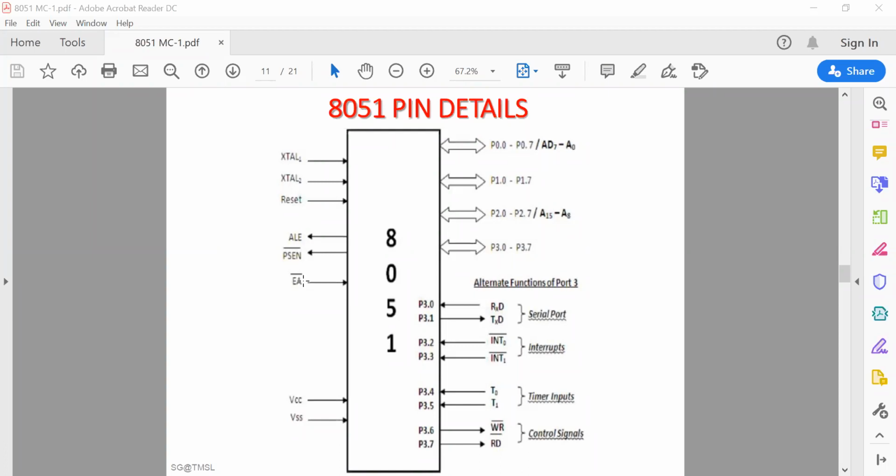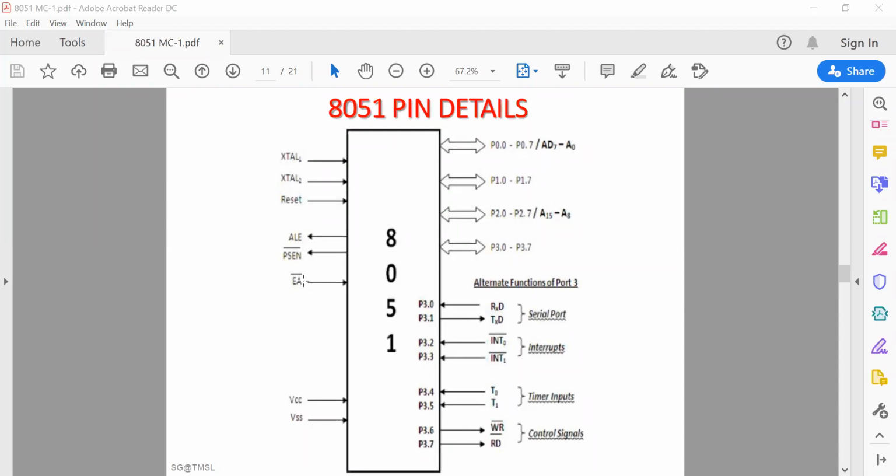Now a maximum of 64 kilobytes of external ROM can be connected. But if you have 4 kilobytes of ROM on chip, a maximum of 60 kilobytes of external ROM can be connected, so that the total memory space will be 64. So either 4 kilobytes on chip and 60 kilobytes of external ROM can be used, or you can connect a full 64 kilobytes of external IC by discarding the on-chip 4 kilobyte memory.